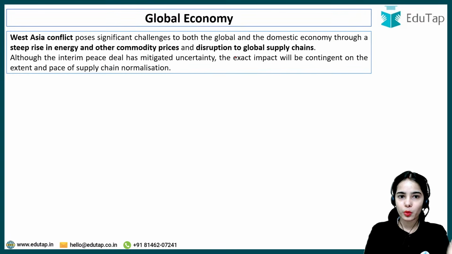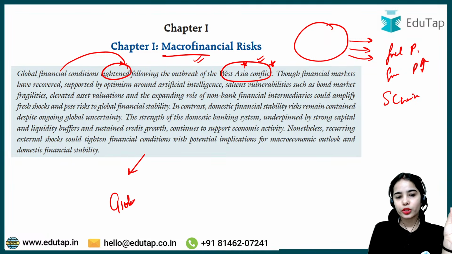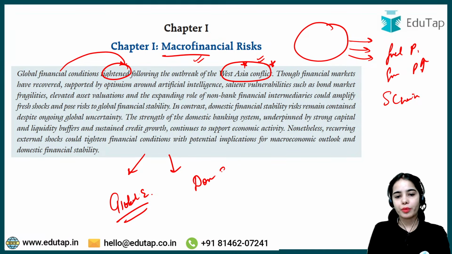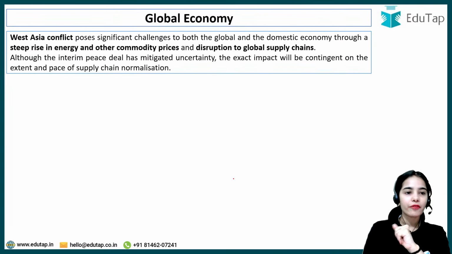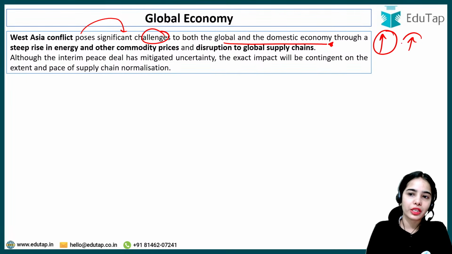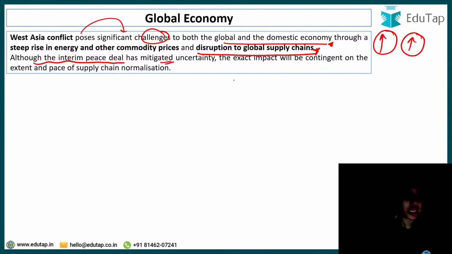So we are starting with chapter 1 and we are starting with the global economy. Now in this chapter, there are details about the global economy and the situation of the global economy, as well as the macro financial risk for the domestic economy and the situation of the domestic economy. So let's start with the global economy first. West Asia conflict poses significant challenges to both the global and the domestic economy through a steep rise in energy prices and other commodity prices like fertilizers, and there is the disruption of global supply chain. The global supply chain has been disrupted. Although the interim peace deal, the peace deal that has been signed recently, has reduced the uncertainty.